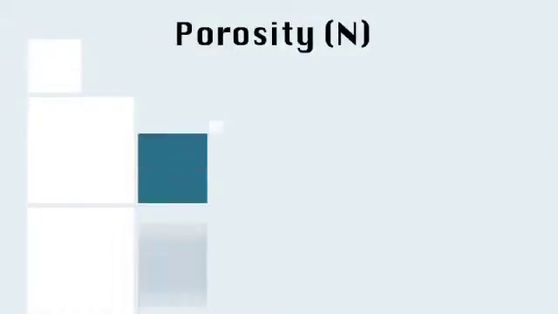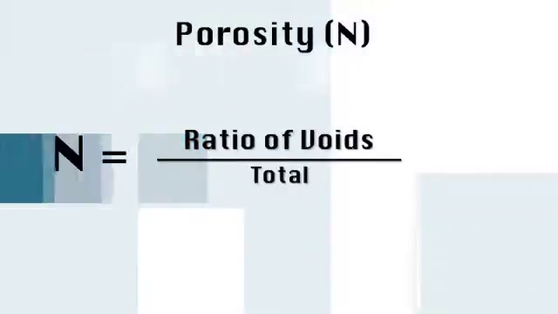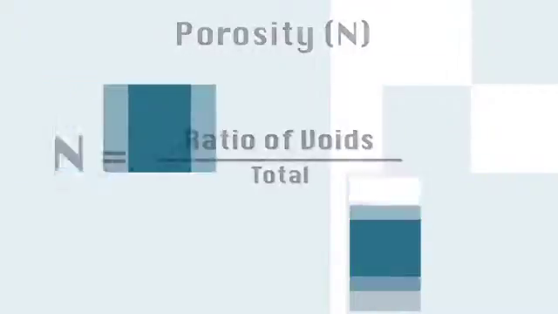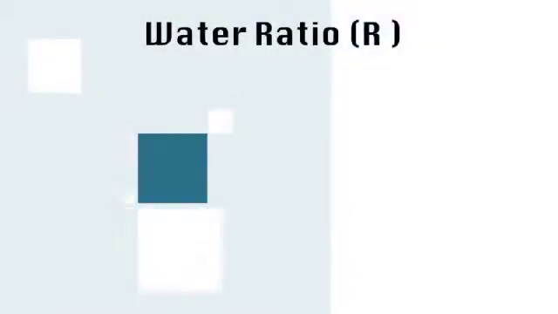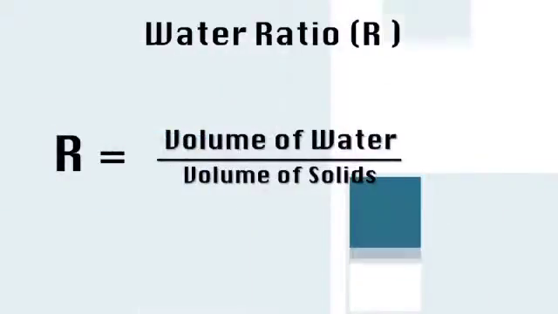Now, N is the porosity. It is the ratio of the voids to the total. Then we've got the water ratio. Moisture content as a percent of the mass of the soil is not a true relationship of soil and water. The right relationship is the water ratio, which is the volume of the water over the volume of the solids. Normally, we express water as a percent of the solids mass.